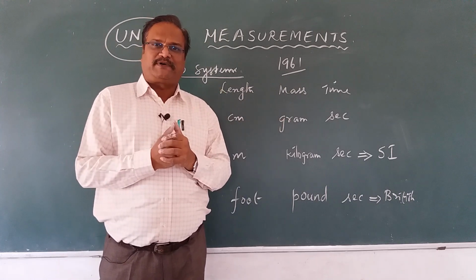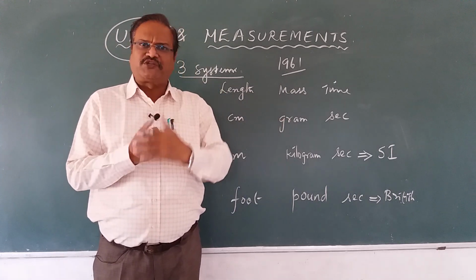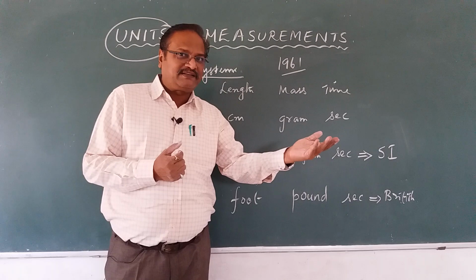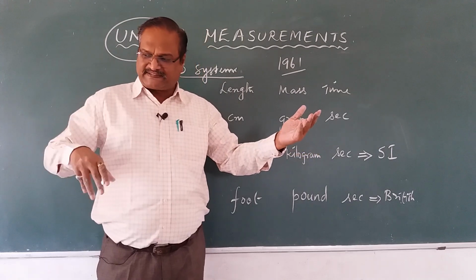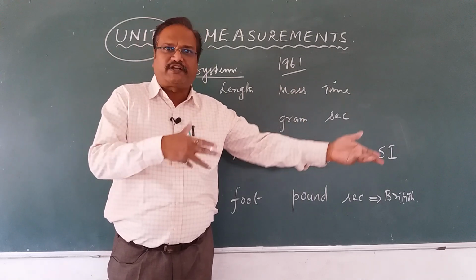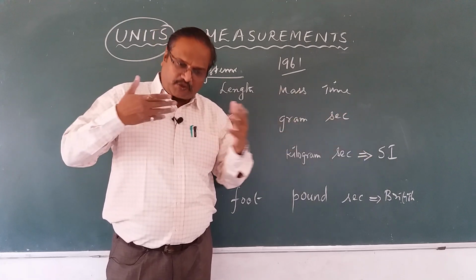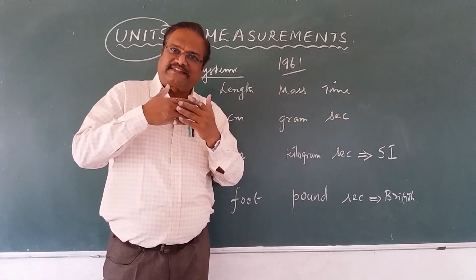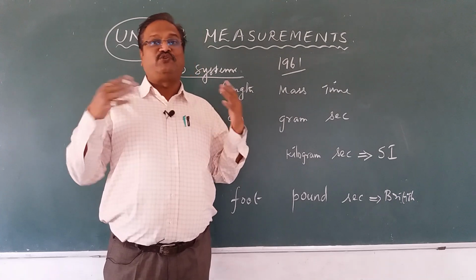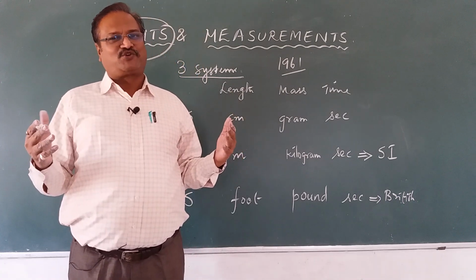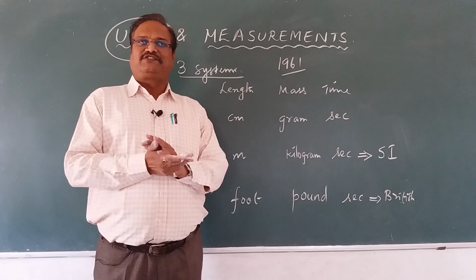Shoe size, for example. Your shoe size may be 6, or somebody may have 9. So a person with size 6 cannot wear 9. It will not fit. And a person with 9 cannot put his feet into a size 6, right? So you need measurement, and also measurement needs a perfect system.